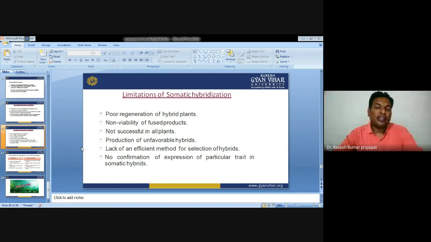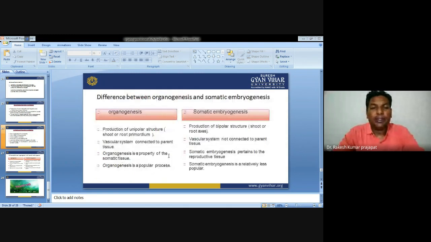There are a large number of limitations. Poor regeneration of hybrid plants, non-viability of the fused product, not successful in all plants. Production of unfavorable hybrids. Lack of an efficient selection of hybrids. There is no confirmation of expression of a particular trait in the somatic hybrid.